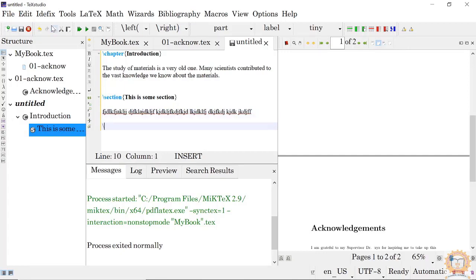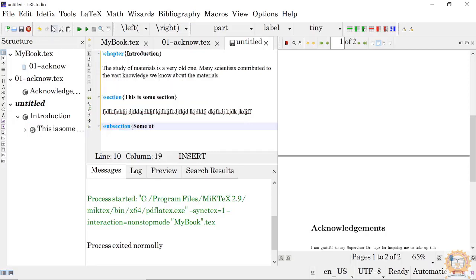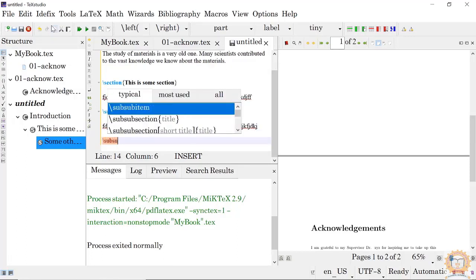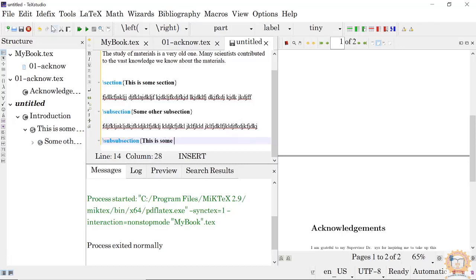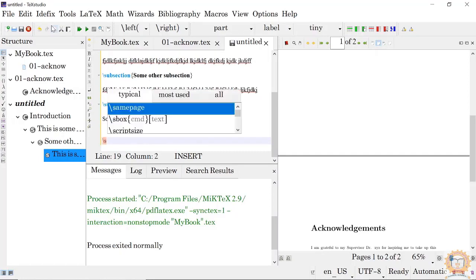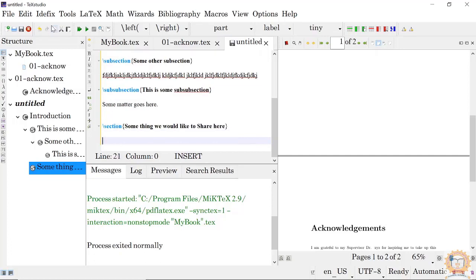Then if you want a subsection, then another section. Like this, we will do all these things.